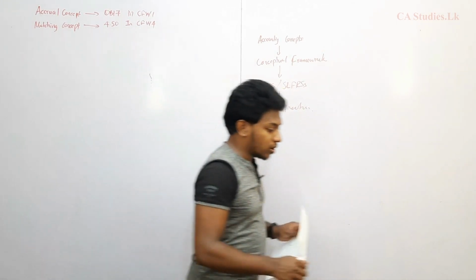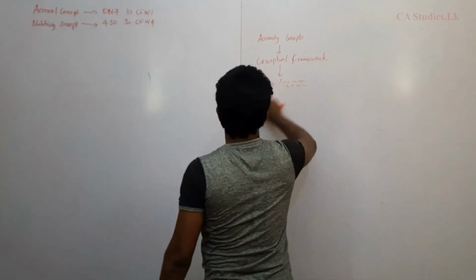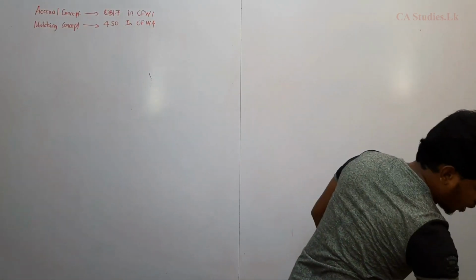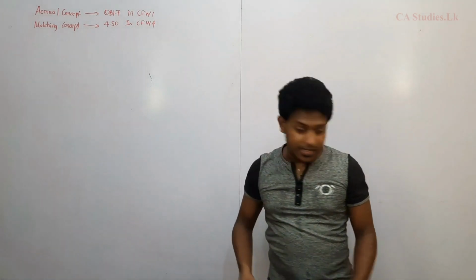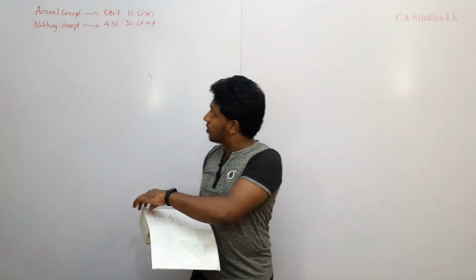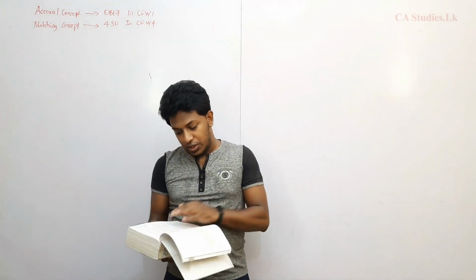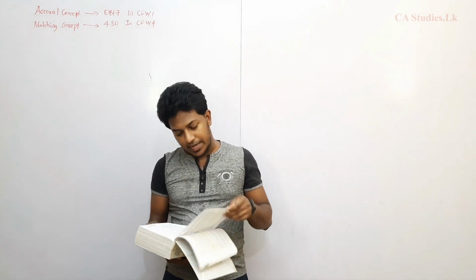Let's look at how the conceptual framework explains the accrual concept and the matching concept. I have brought the standard book for this explanation here. You don't need to refer to this, you just take a note.